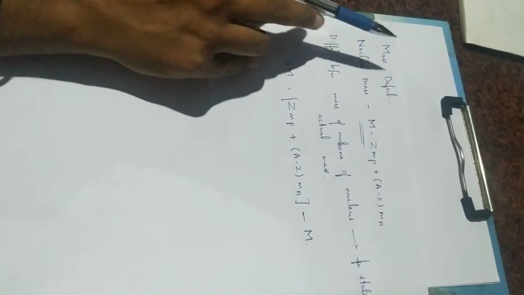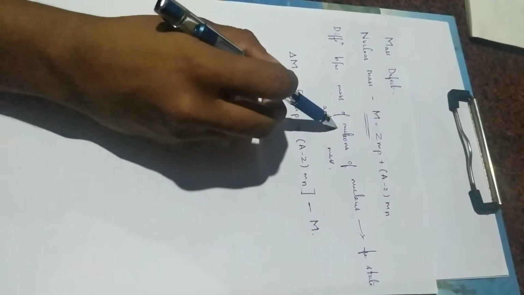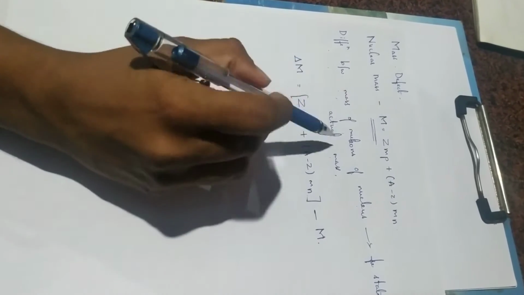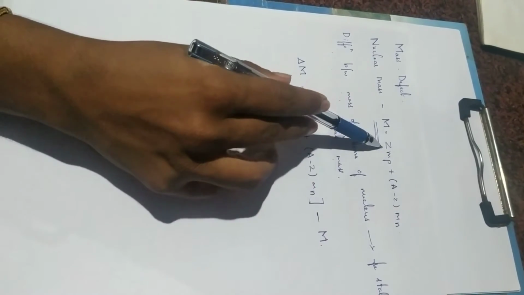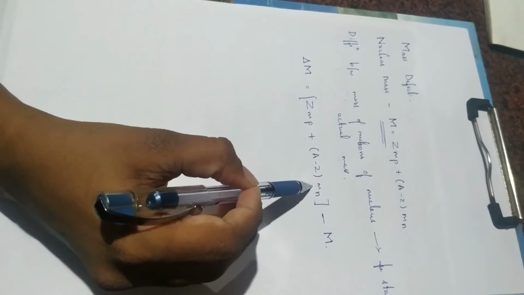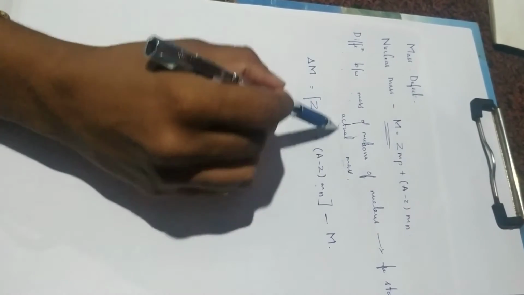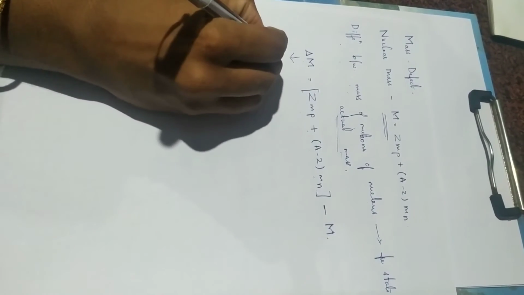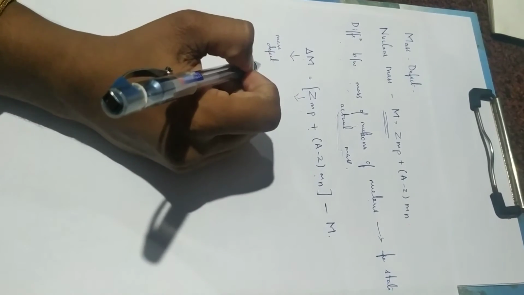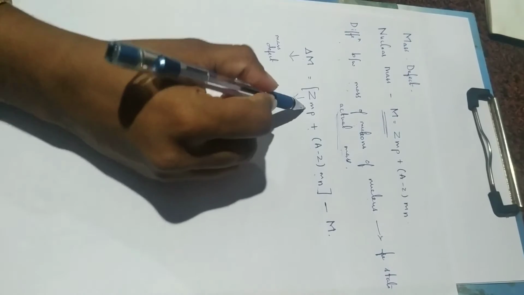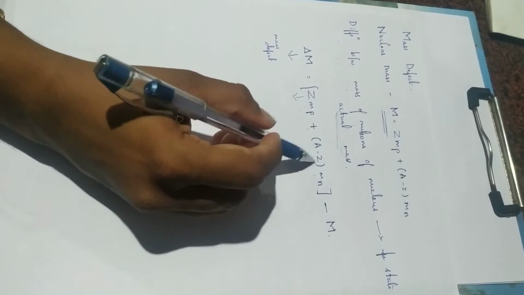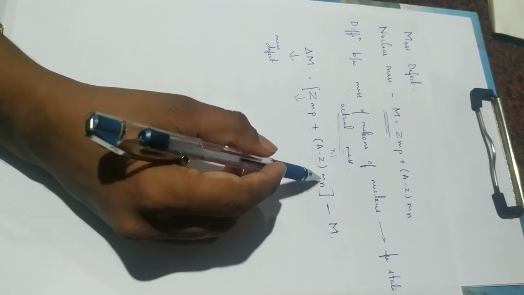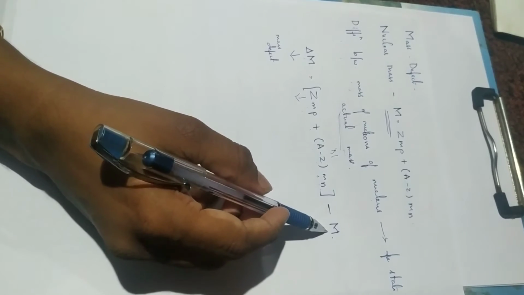So once again I'll repeat, mass defect is the difference between the mass of nucleons of the nucleus in the free state and the actual mass of the nucleus. We know the mass of nucleons of the nucleus is given by Z Mp plus A minus Z Mn, and minus M is the actual mass of the nucleus. So here delta M represents mass defect, Z is the atomic number, Mp is the mass of proton, A minus Z is N, the number of neutrons, Mn is the mass of neutron, and M is the actual mass of the nucleus.